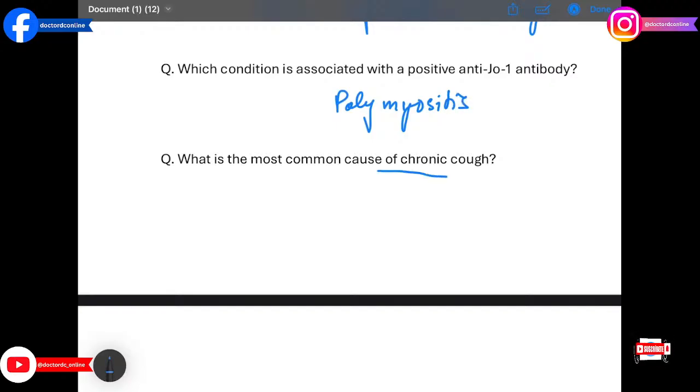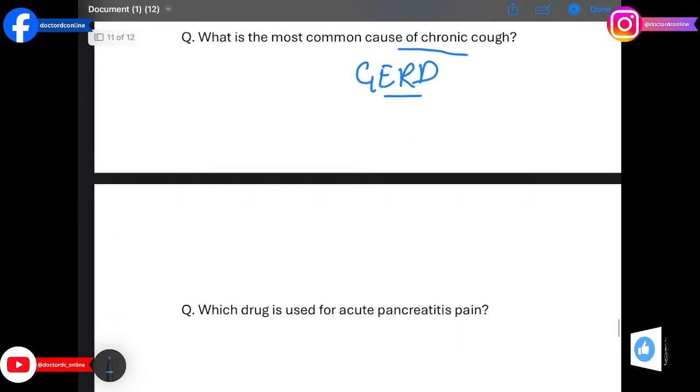What is the most common cause of chronic cough? The answer is GERD, gastroesophageal reflux disease. Acid reflux irritates the airway, causing persistent cough.